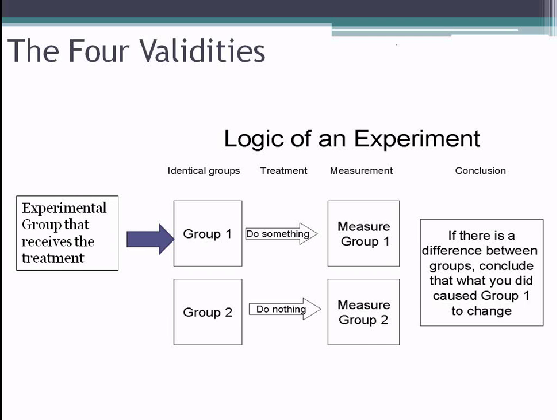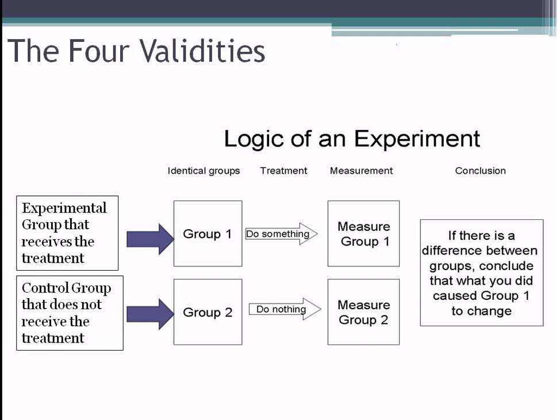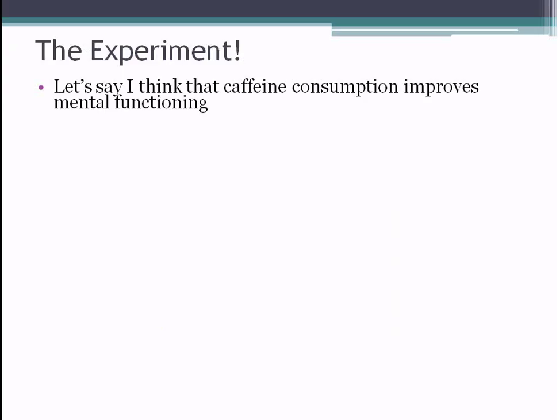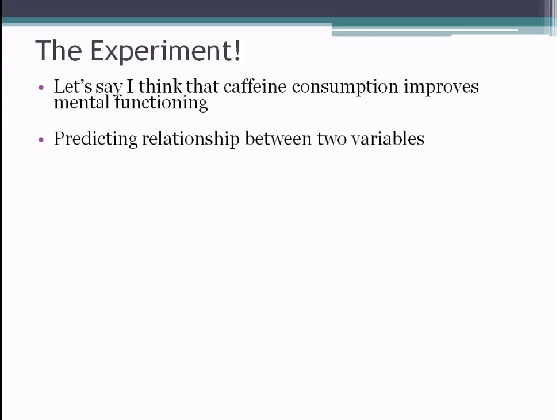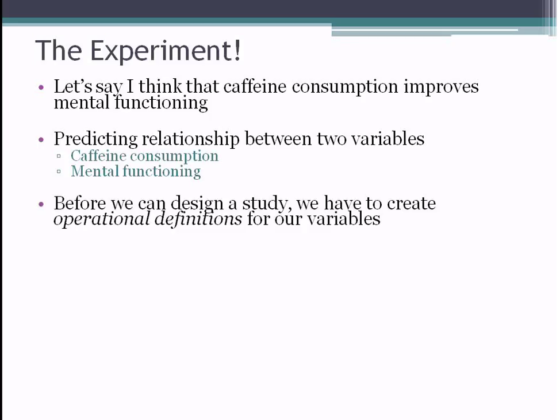We call this the experimental group. We call this the control group. Okay. Now we're going to go through an example real quick of how this logic works out. So let's say I have this idea that caffeine improves mental functioning. I'm making a prediction that caffeine consumption is going to affect mental functioning.